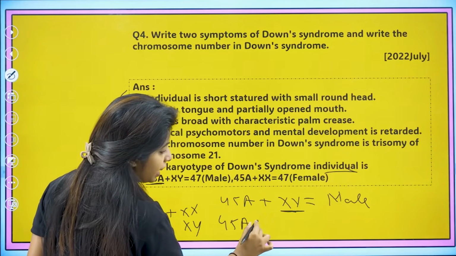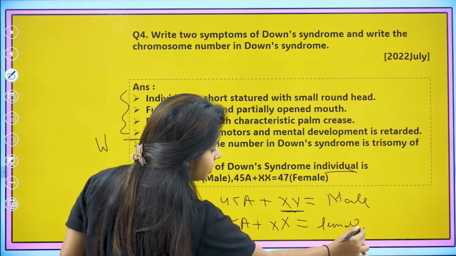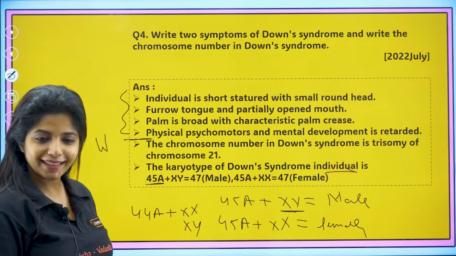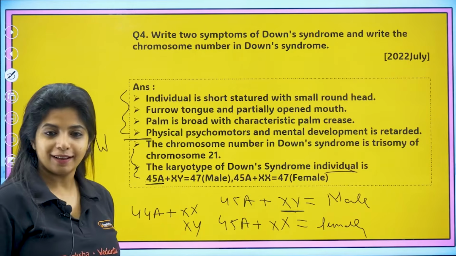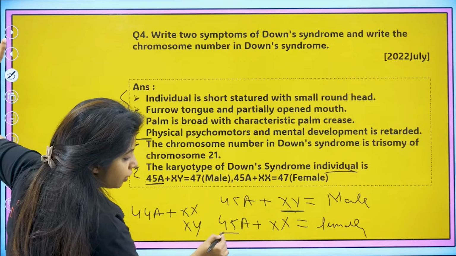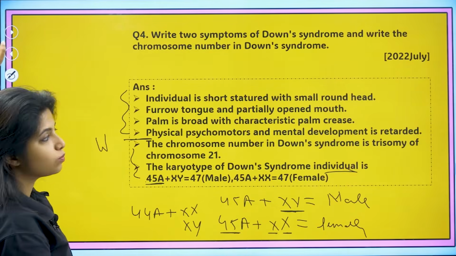If it is 45A plus XX, it will be what? It's a female child who has Down syndrome. I hope you got it. Okay, so this is the karyotype. Now XY, so this is the 45 autosomes plus 2 sex chromosomes, 47 chromosomes in total. Usually we have what? 46 chromosomes.